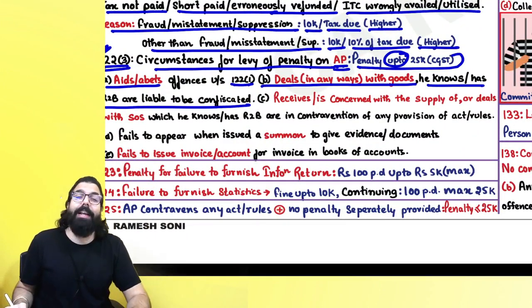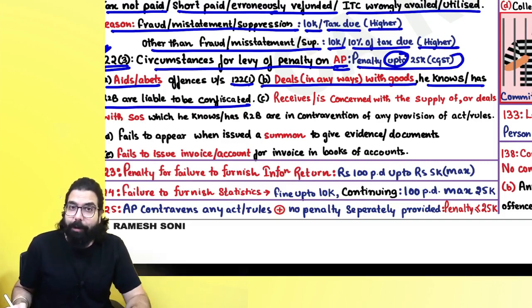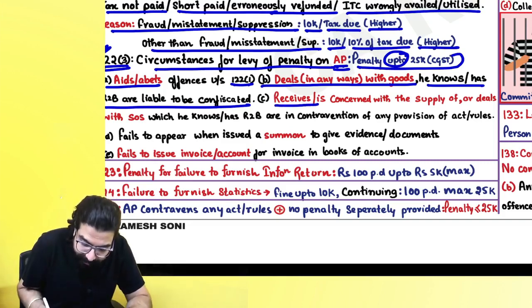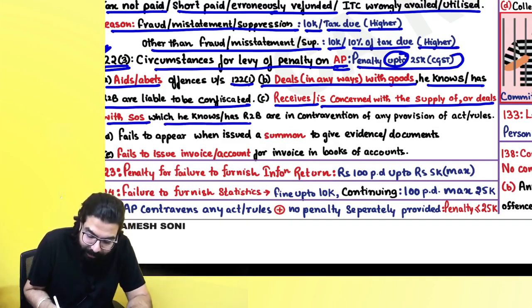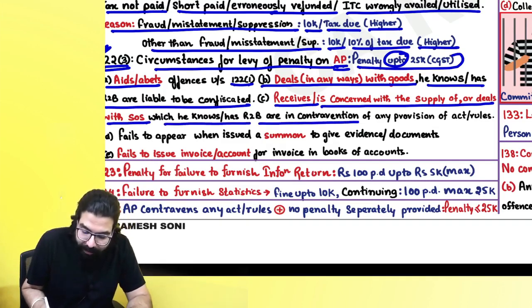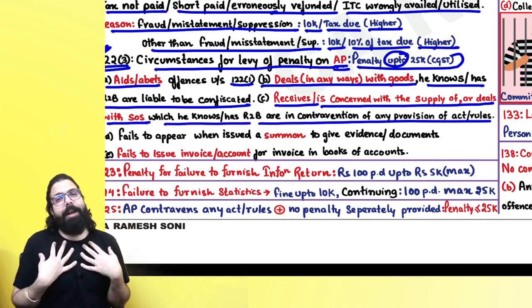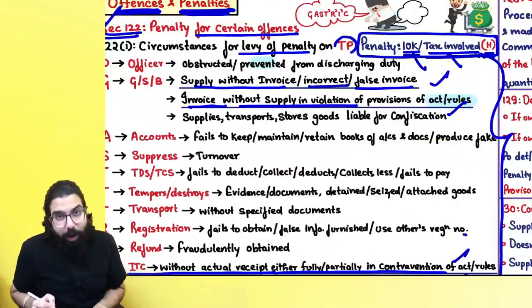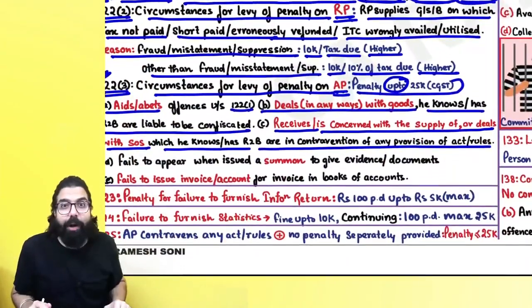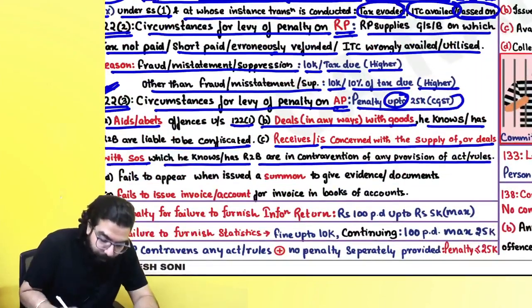If you are dealing with those goods which you know are in contravention and those are liable to be confiscated, or receives or is concerned with supply of or deals with supply of which he knows or has reason to believe are in contravention. For example, I am a supplier of goods or a supplier of service. I did not issue an invoice. I will be caught under section number 122(1). You did not take the invoice. You told, okay sir, don't give the invoice, then you will be caught under section number 122(3).